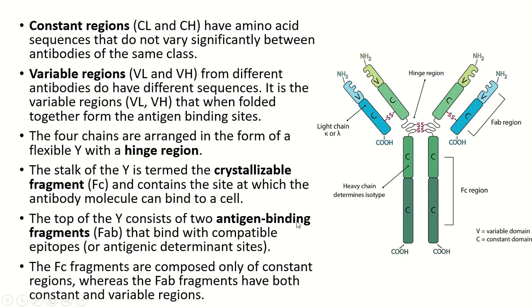And the top of the Y consists of two antigen binding fragments, that is FAB. So this is the FAB region, the antigen binding fragment, or antigenic determinant compatible region, that is the paratope. So here the antigen's epitopes bind, and this is the antibody's paratope region, or the antigen binding fragments. And the FC fragments are composed only of constant regions, whereas the FAB fragments have both constant and variable regions. So it is visible in the picture.